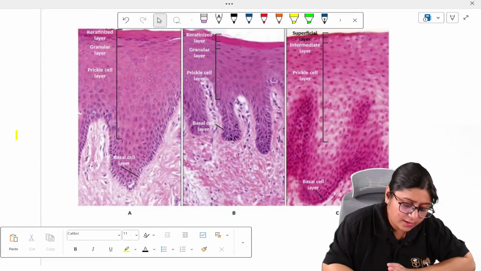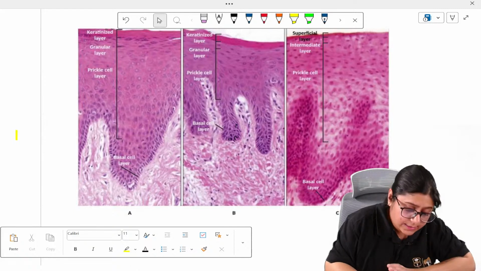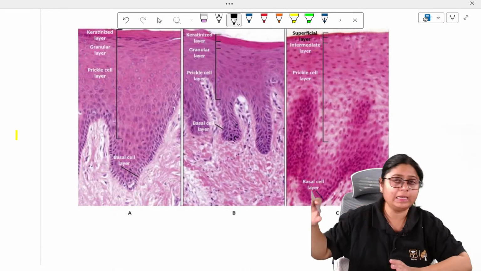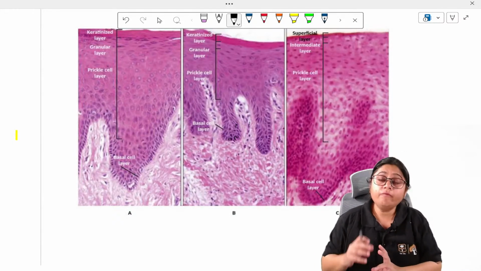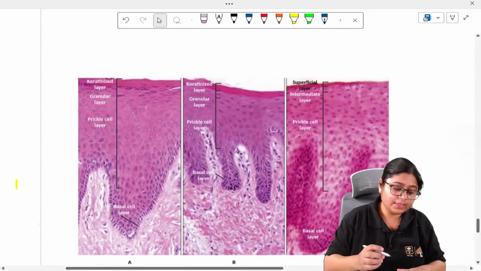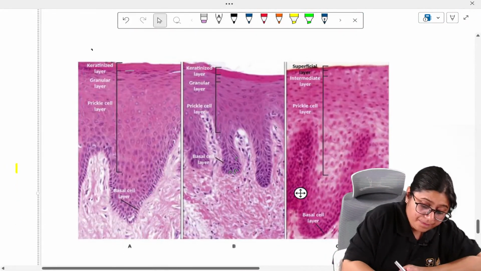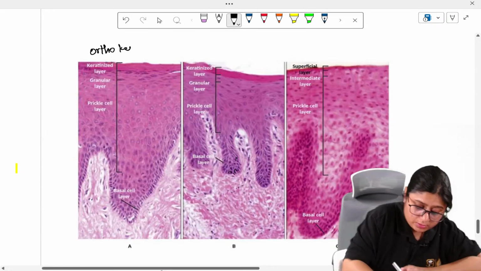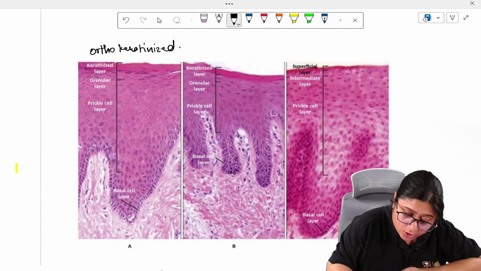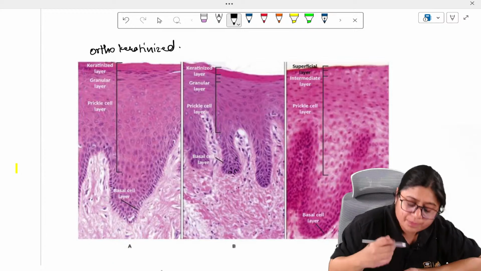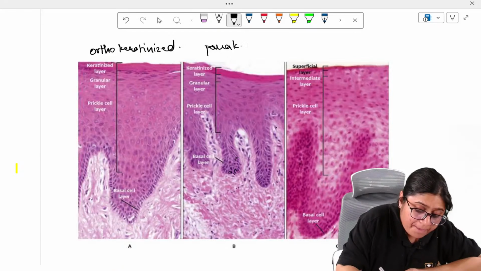After the granular layer comes the keratinized layer. Here you will not see any nuclei at the topmost layer. You will just see a pink layer because it is rich in proteinaceous material. Proteins such as filaggrin, involucrin are present in the topmost layer in the orthokeratinized area, and this is called orthokeratinized epithelium. Now here in the topmost layer, in the stratum corneum, you can see small blue dots. These are called pyknotic nuclei, and this layer is called parakeratinized.